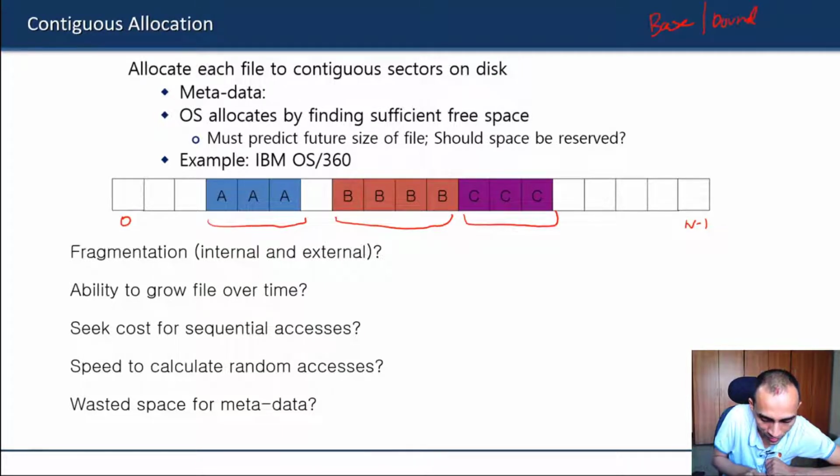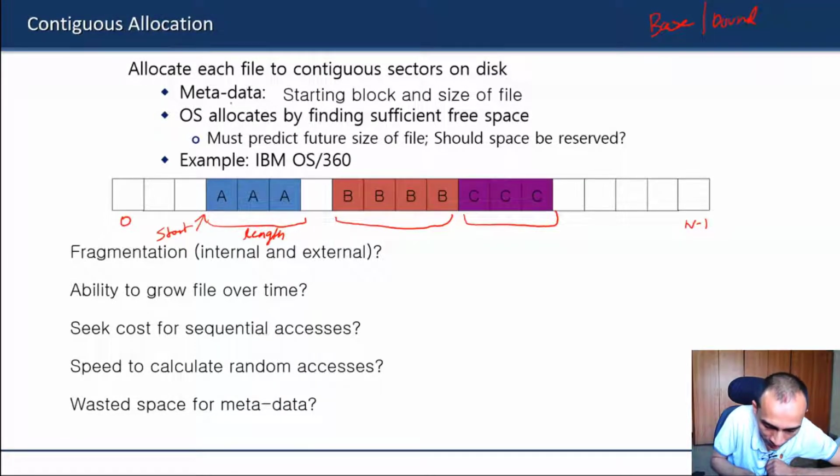So we have to store the base address, the starting block number of the file, and the length, the size of the file. So the metadata will be just the starting block and the size of the file.